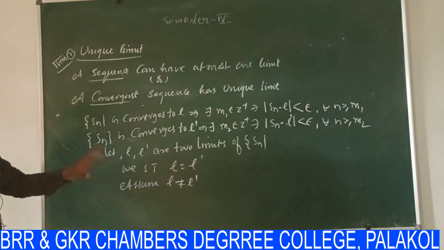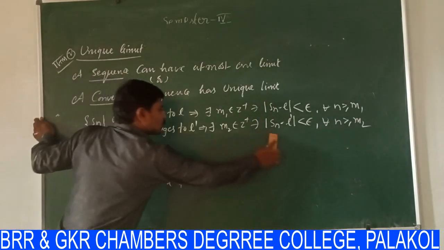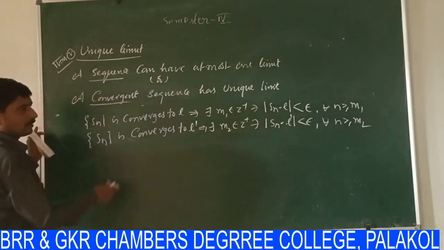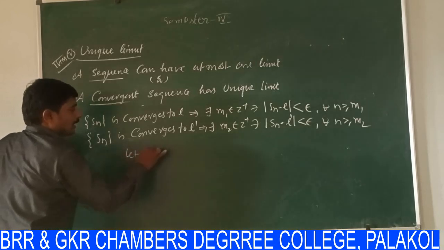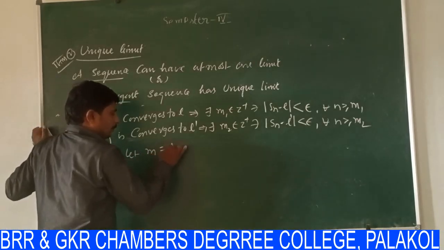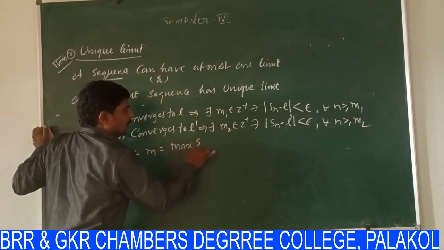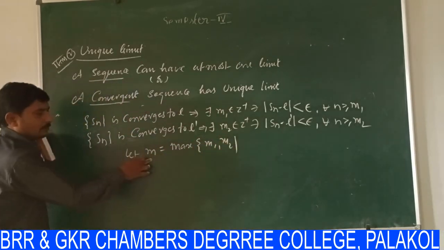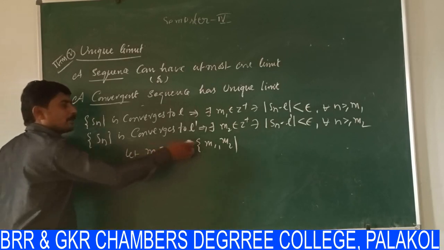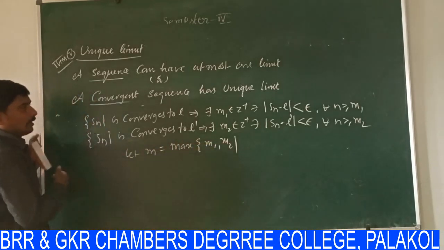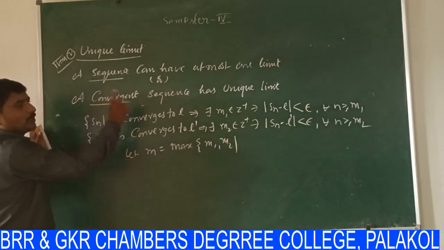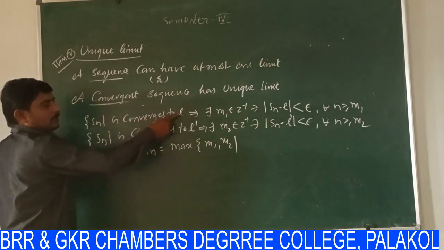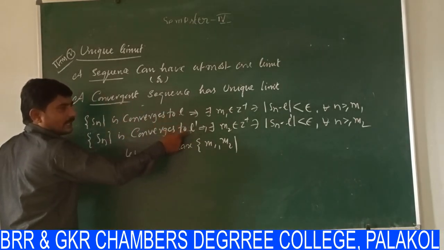So here M1, M2 both are positive, but I am supposing here let M be the maximum of M1 comma M2. I am taking another maximum value. What is the maximum value? M. It is the maximum of the two values M1 and M2. Our aim is this sequence has only one limit, but we suppose there are two limits. One is L and another one is L dash.